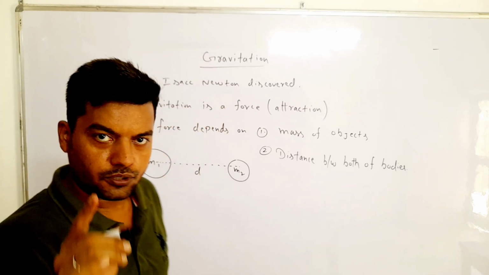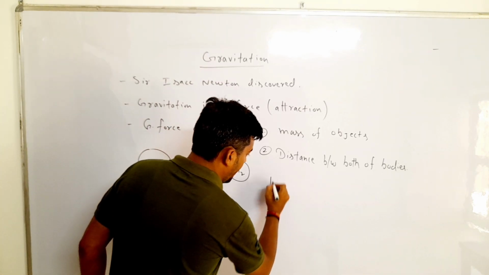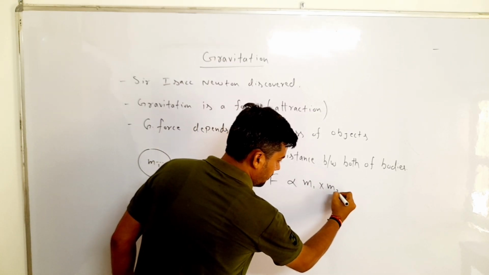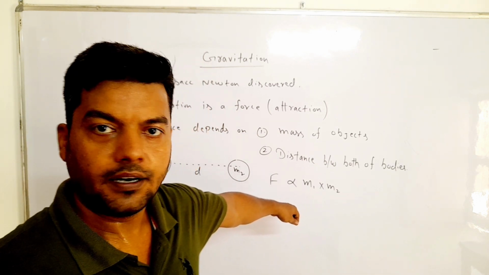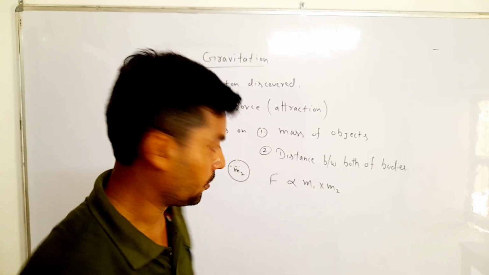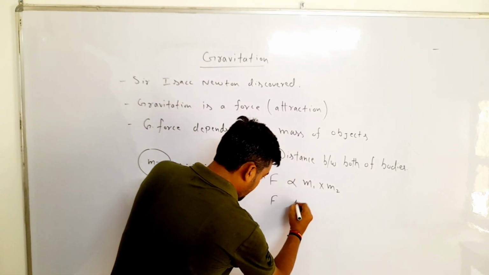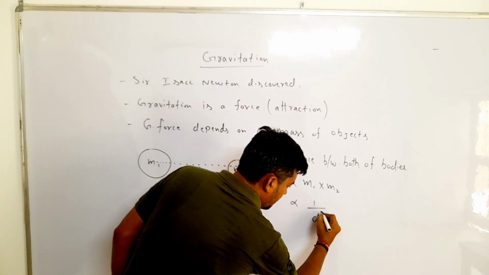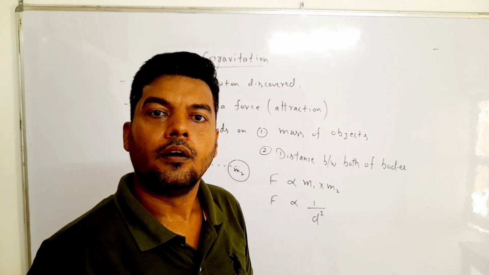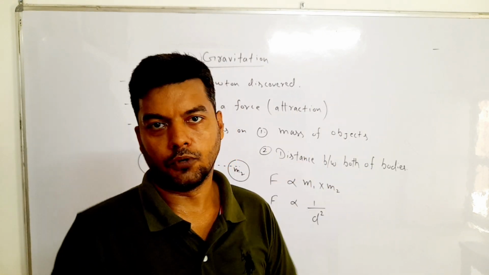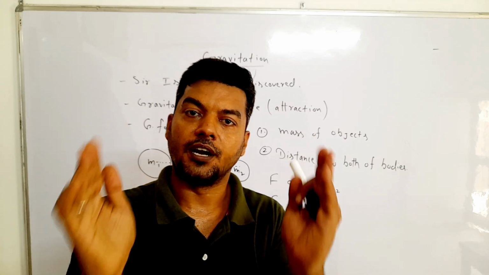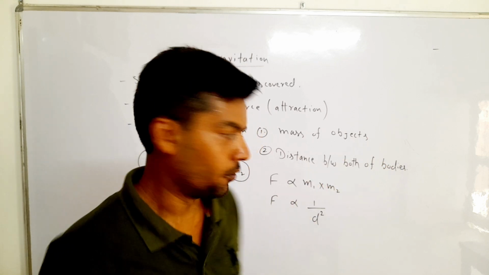So according to Sir Isaac Newton, F is directly proportional to m1 times m2. The meaning of this line is that gravitational force is directly proportional to the product of both the masses. And second thing, F is inversely proportional to the square of the distance between both of the masses. And here one thing is very much important: distance is always taken from the center of the first body to the center of the second body. Okay.